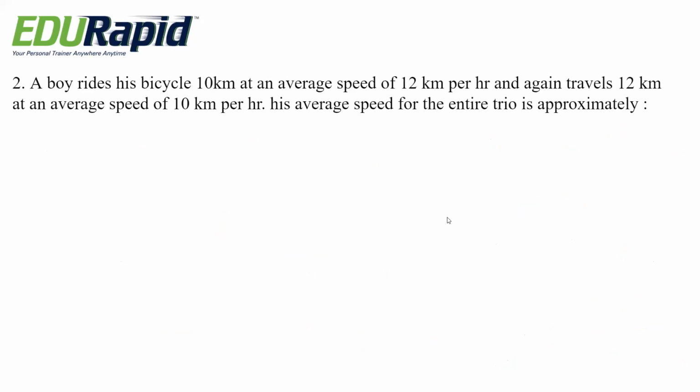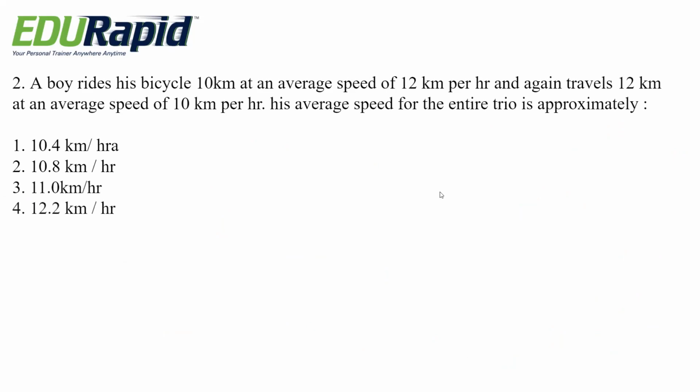Next question. A boy rides his bicycle 10 km at an average speed of 12 km per hour and again travels 12 km at an average speed of 10 km per hour. His average speed for the entire trip is approximately, options are 10.4 km per hour, 10.8 km per hour, 11 km per hour, 12.2 km per hour.